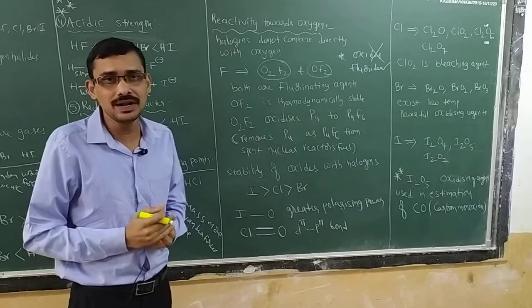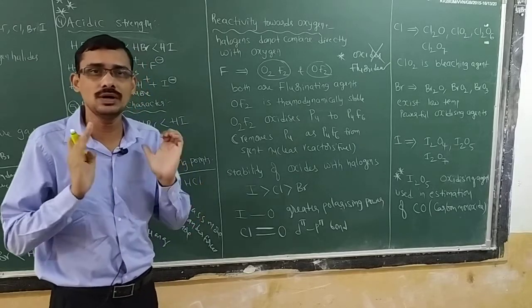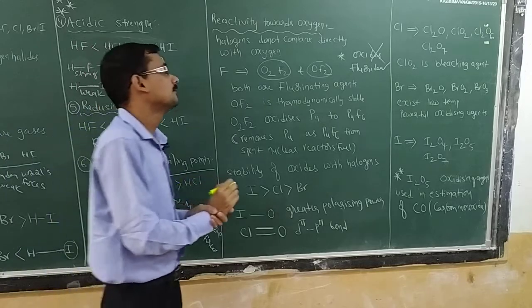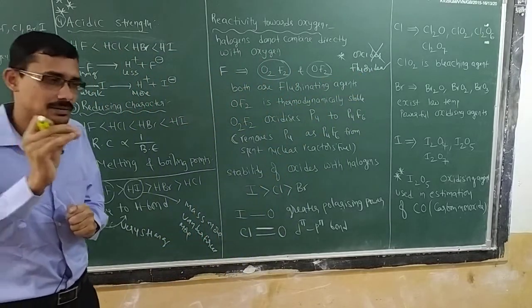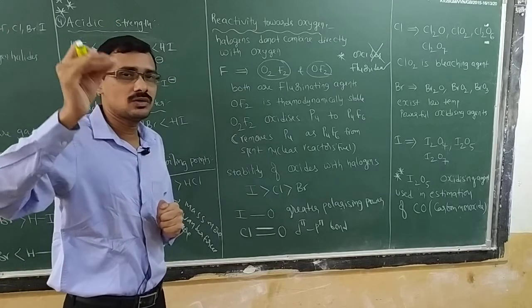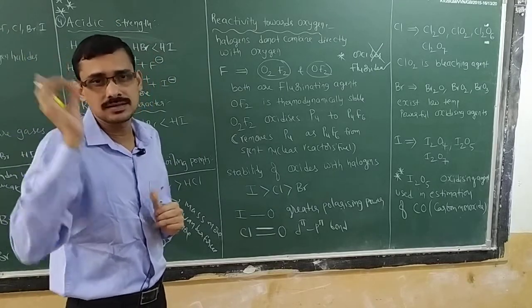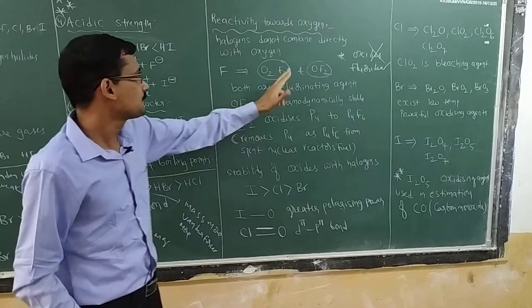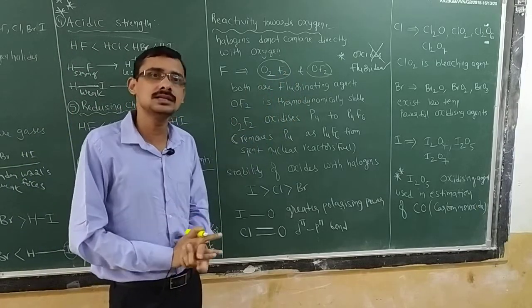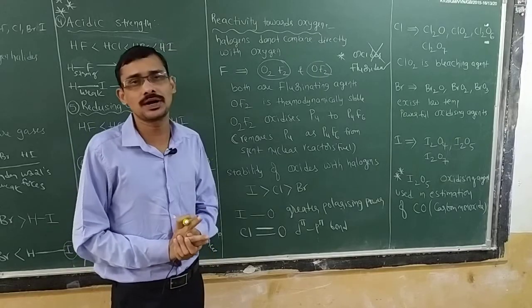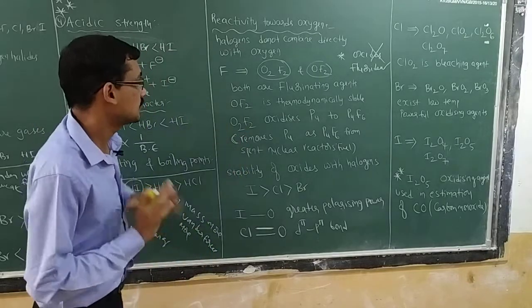Because fluorine is more electronegative. Very simple answer: fluorine is more electronegative. Remember, in examinations all are one-sentence answers. So the sentence is: fluorine is more electronegative than oxygen, therefore they are called fluorides, but not oxides. That is very important.